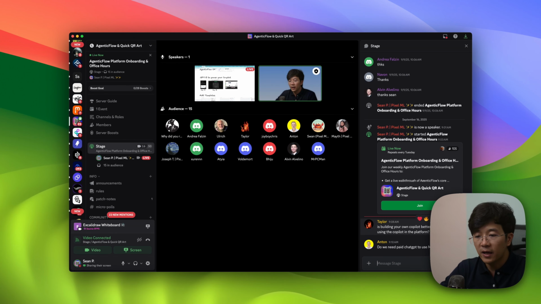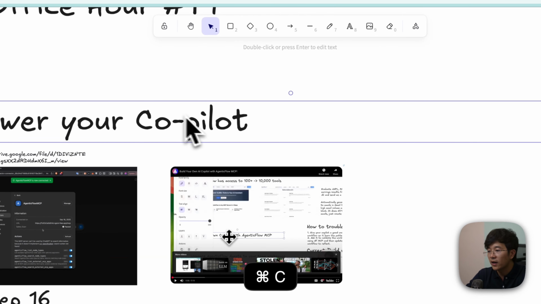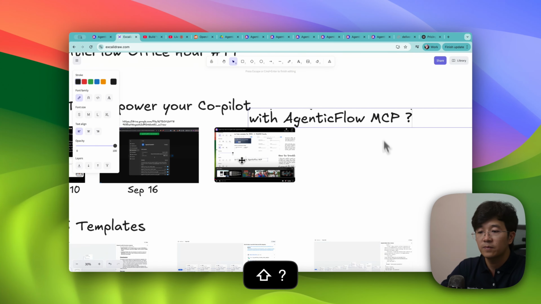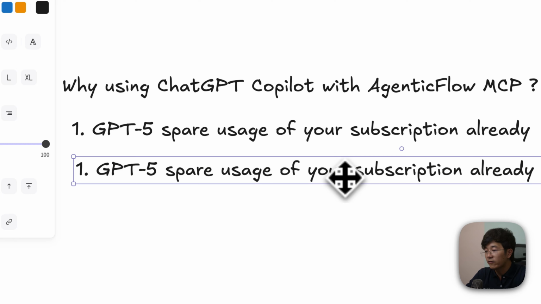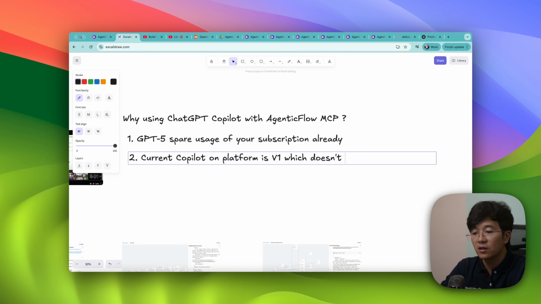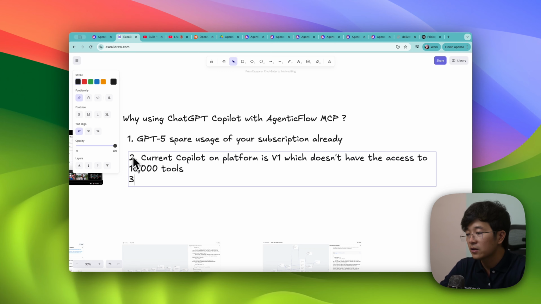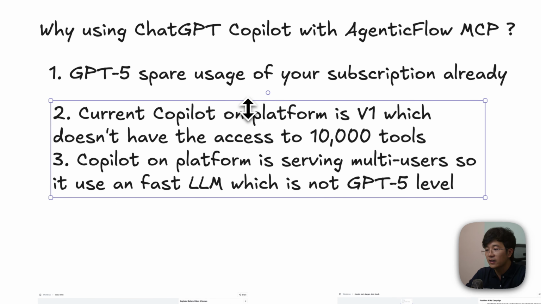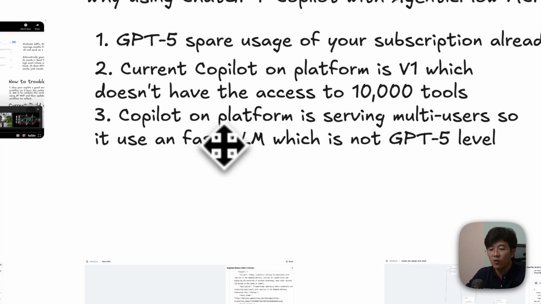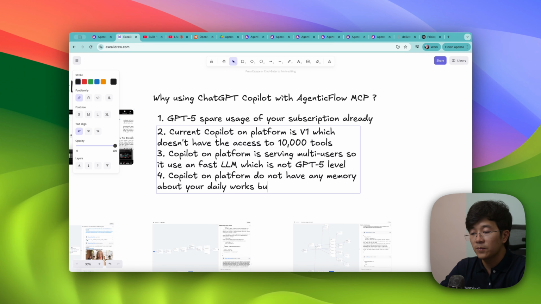There are a lot of benefits compared to the Copilot in the platform. One is using a ChatGPT Copilot with Agentic Flow MCP. One is GPT-5, and it's kind of like a spare of your existing subscription. The Copilot on the platform is V1, which does not have access to 10,000 tools. And third, the Copilot on the platform is serving multiple users, so it uses a fast LLM. It's not as smart compared to GPT-5, of course. And also we don't have any memory about your day-to-day, but ChatGPT does.